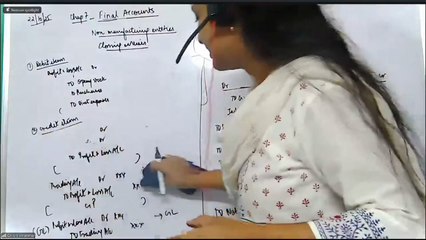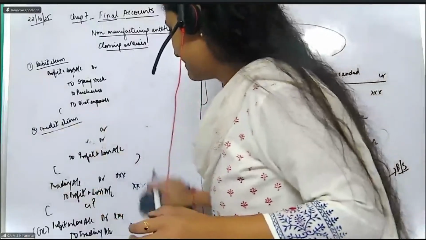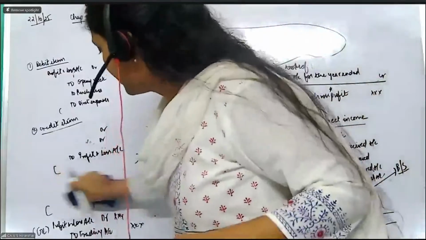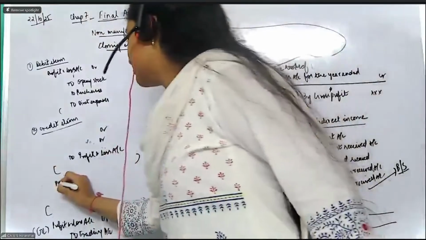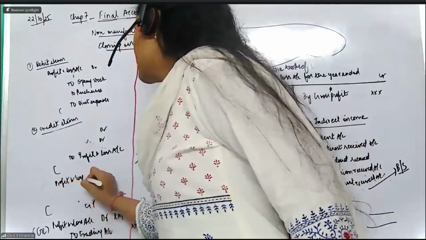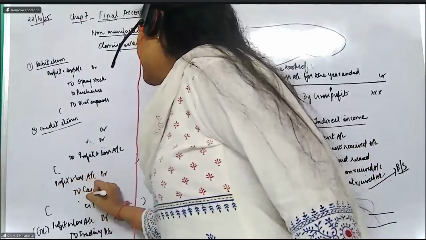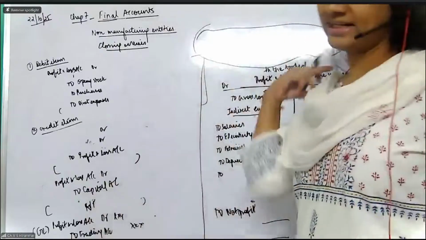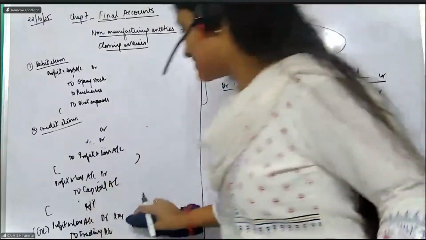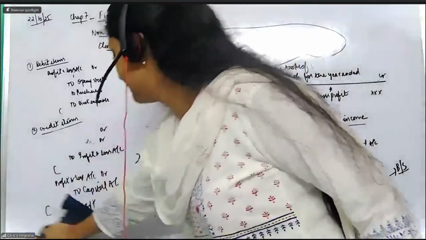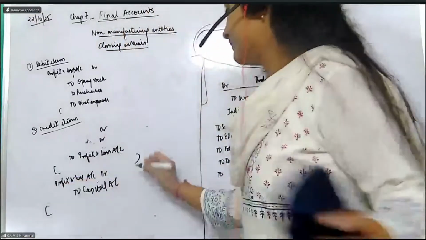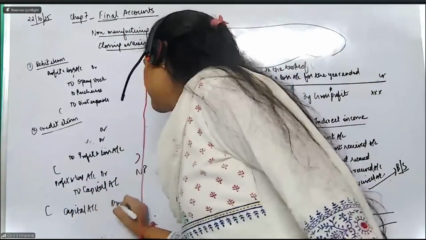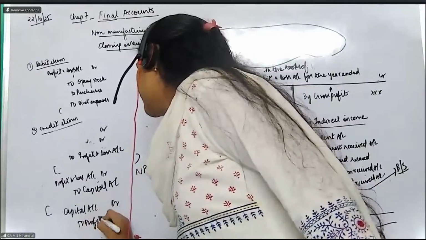Now, finally, net loss or net profit. What is the entry? That is also a single entry. If you are getting net profit as the answer, the thing will be like this. Everybody, please see: for transferring the net profit, profit and loss account gets debited to capital account. This is for the net profit. If it is going to be net loss, how will you transfer the net loss? For the net loss, capital account gets debited to profit and loss account. That's all.